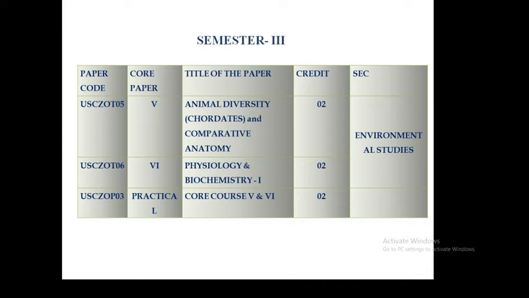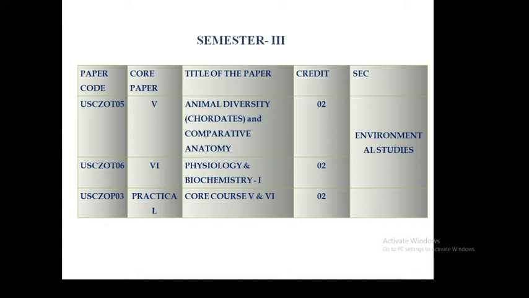First of all, we basically understand the scheme of Semester Three in BSc. There you have to go through two papers. The first paper will be Animal Diversity, in which you have to understand the chordates and their comparative anatomy, which will have credit two.